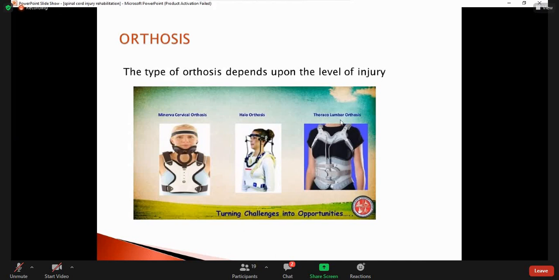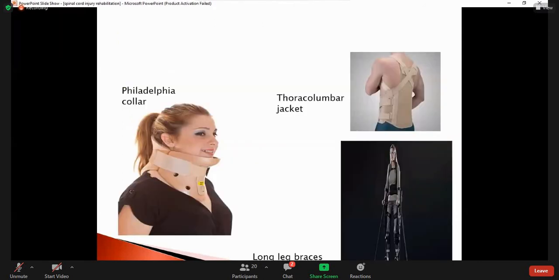Then you see the thoracolumbar orthosis. The thoracolumbar orthosis is used to stabilize the thoracic and lumbar spines when we don't want movement to occur there. Now the Philadelphia collar.